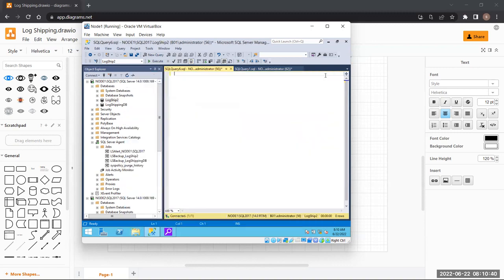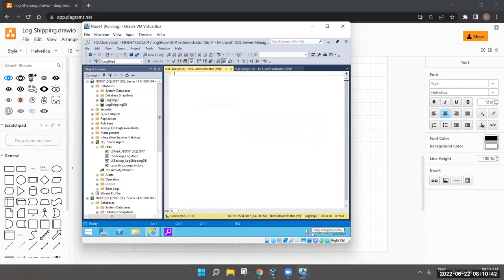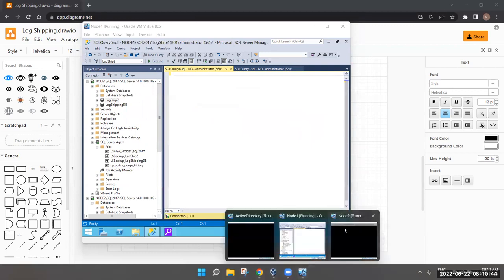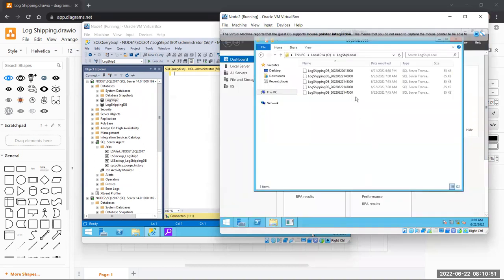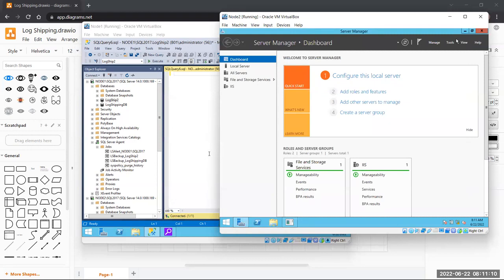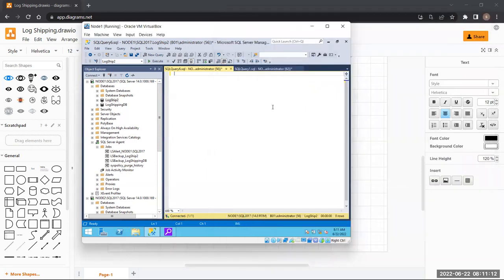Will it be here in the local folder? Let me open this. No, it is not here. Why? Because it will run after 15 minutes of this particular job, when this job ran. This will keep running. You all know it takes 15 minutes to copy, 15 minutes to restore. Okay. Let me go back.